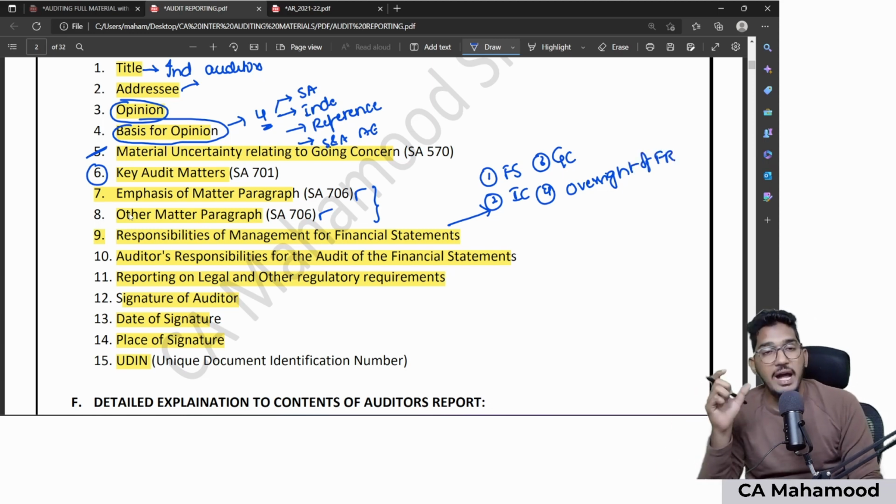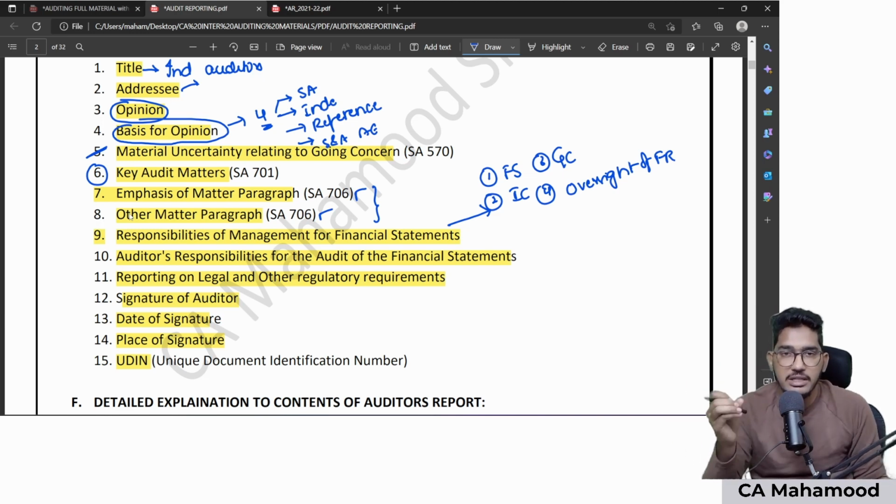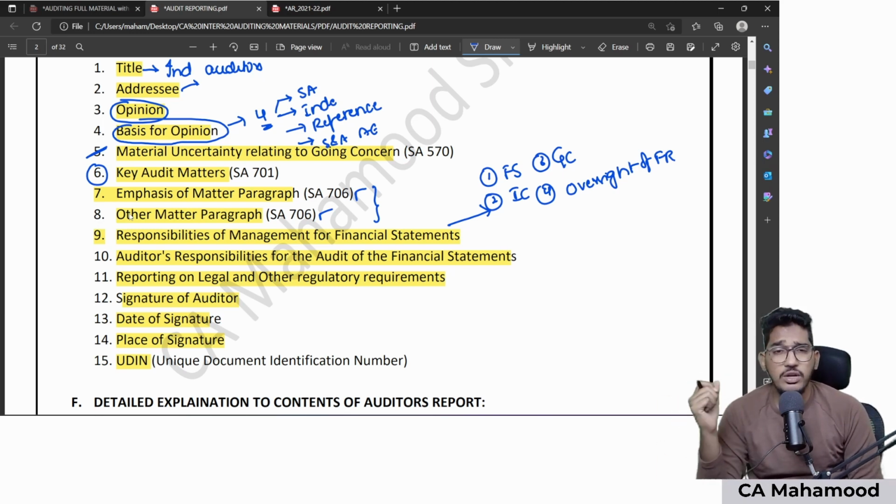You should identify in the management responsibility paragraph who is looking after the preparation of financial statements. If the board of directors are taking care of the preparation of financial statements, I will mention the same thing: those charged with governance, the board of directors, are responsible for preparation of financial statements.